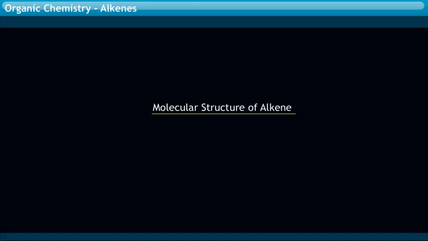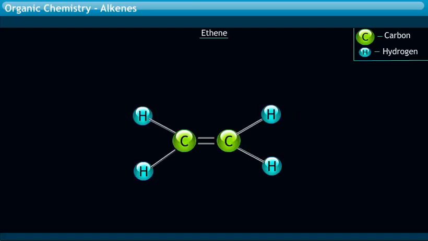Molecular structure of alkene. Let us study the molecular structure of ethene. Each carbon atom in ethene is bonded to 3 atoms, 2 hydrogens and 1 carbon atom. The carbon-carbon double bond consists of 1 sigma bond and a pi bond.